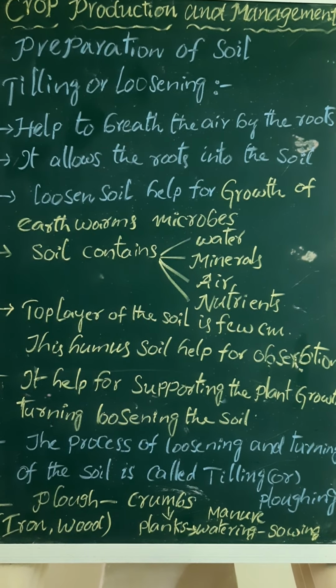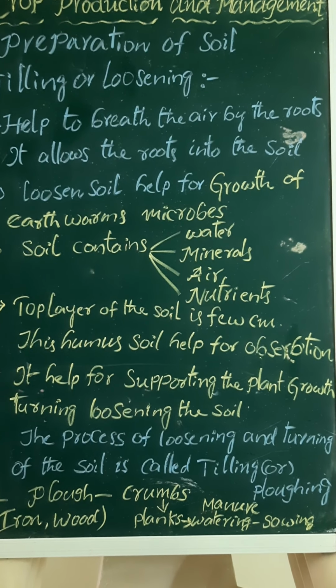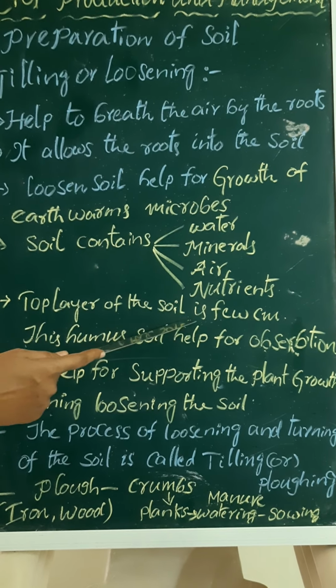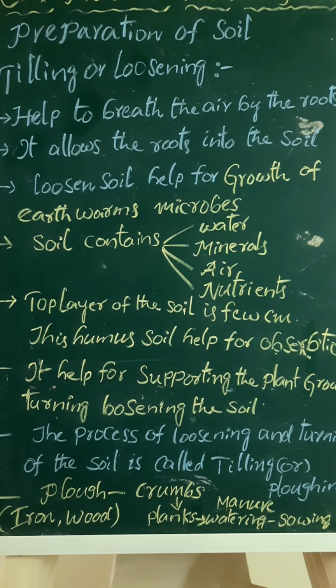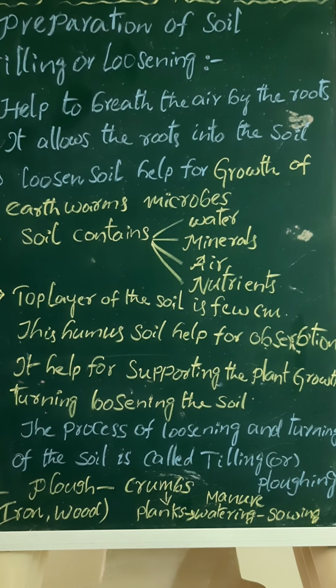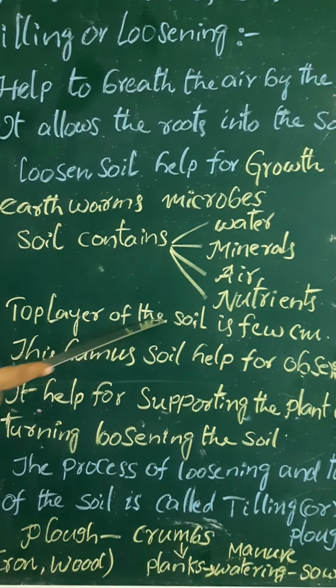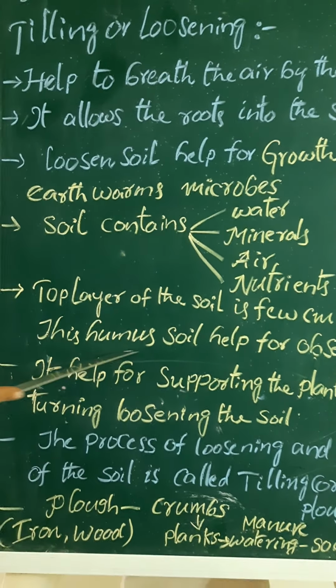Is it clear? If you observe, students, the top layer of the soil is only a few centimeters. This few-centimeter top layer is called humus or fertile soil.